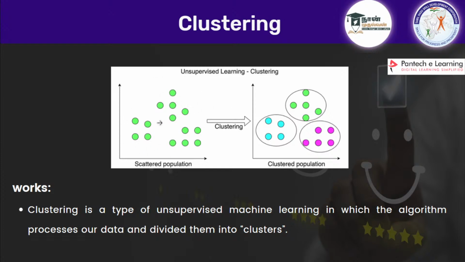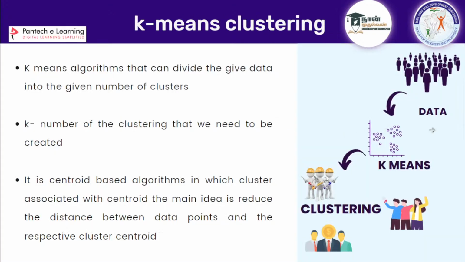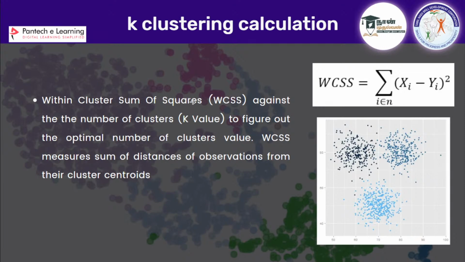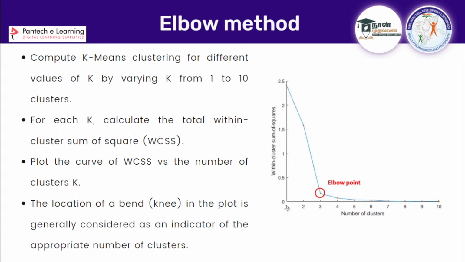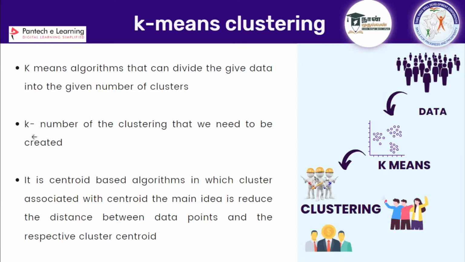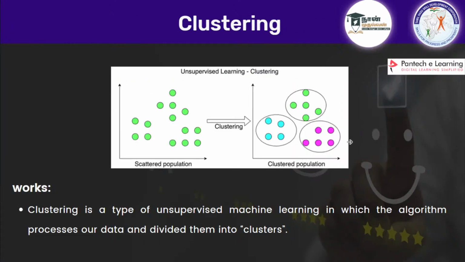So there should be a centroid. Okay, that centroid, for example, is here in the center point. What is this WCSS? Within cluster sum of squares. What this calculation does is calculate the distance between all the points and the centroid. So if the k value is 1, this distance will actually be high. Why? Because all the points come to this one centroid. So every time you plot it, for k value 1 the WCSS value is going to be high. Then when you keep going, you find the optimal number of clusters based on it.